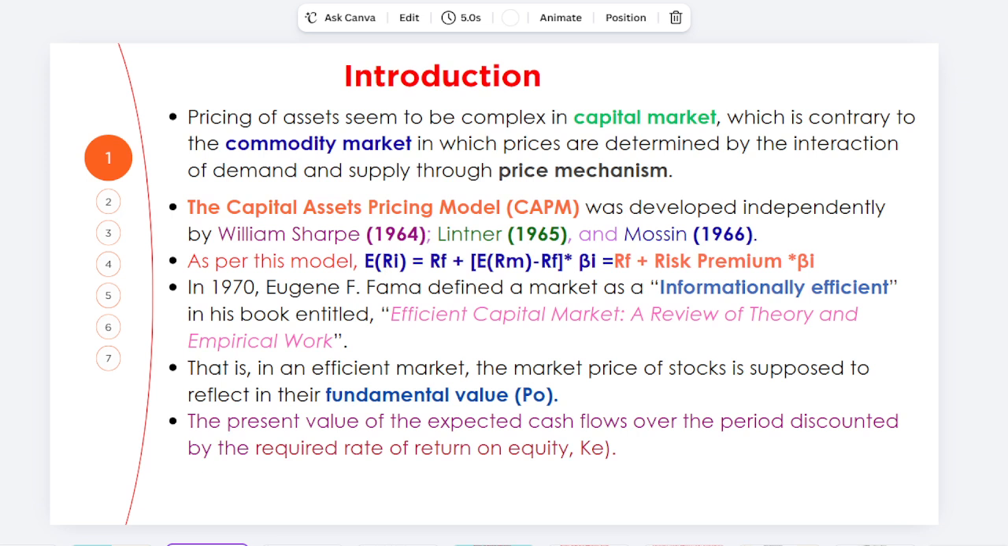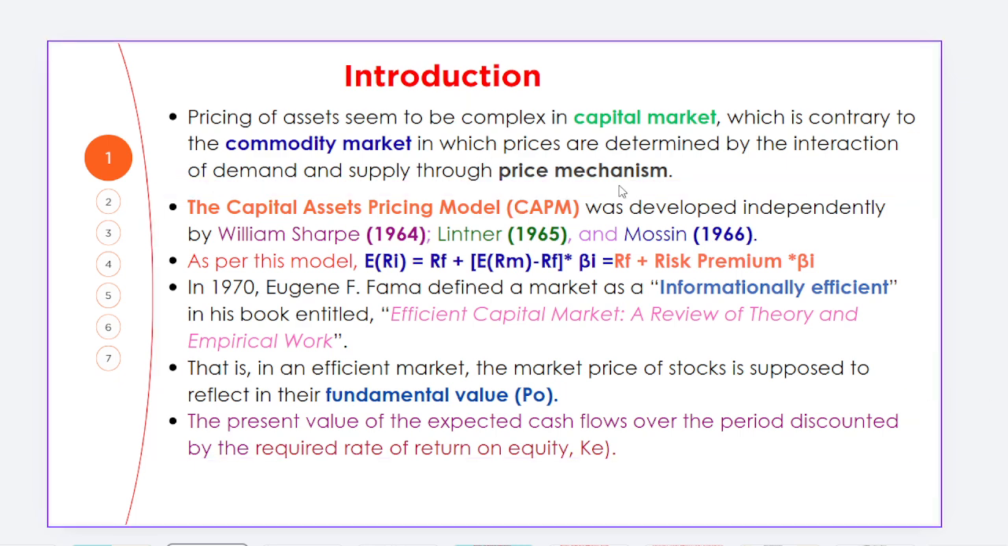So first of all, let me clarify that the pricing of the assets seems to be complex भन्छौं in the capital market, which is contrary to the commodity market भन्छौं, in which the prices are determined by the interactions of demand and supply through the price mechanism भन्छौं.